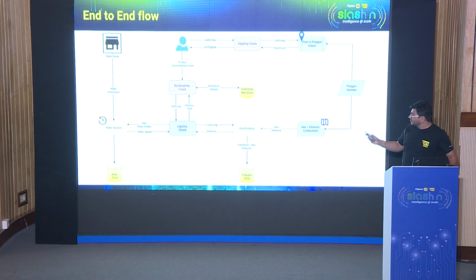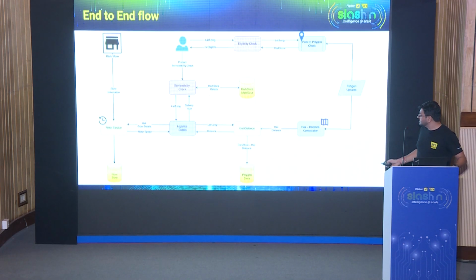So covering this end to end, this rider service and this hex distance computation are the two offline processes. The rider service integrates with the dark store and our logistics partners, gets the rider information and stores it into the rider store. This rider store is responsible for storing average speed, the rider information, and how many riders are available, which will help us compute the stress vector.